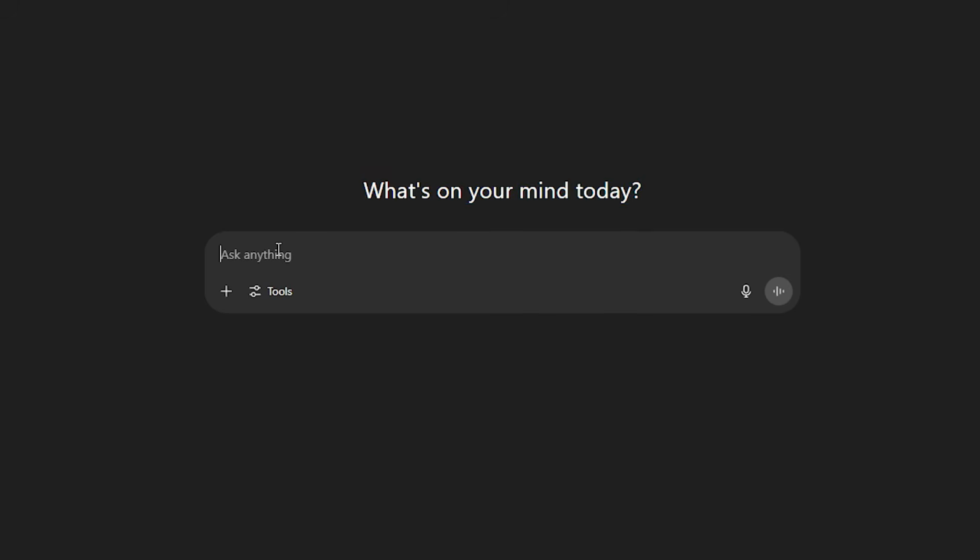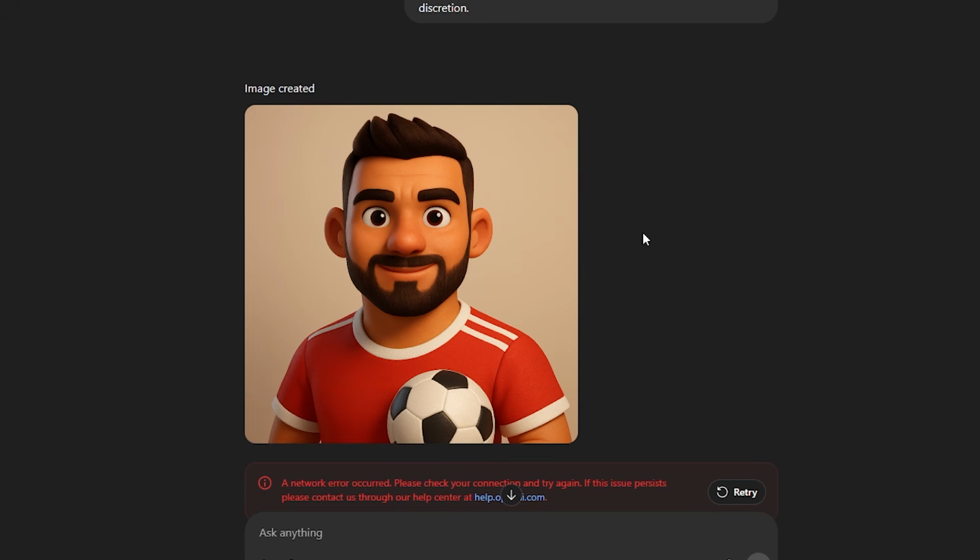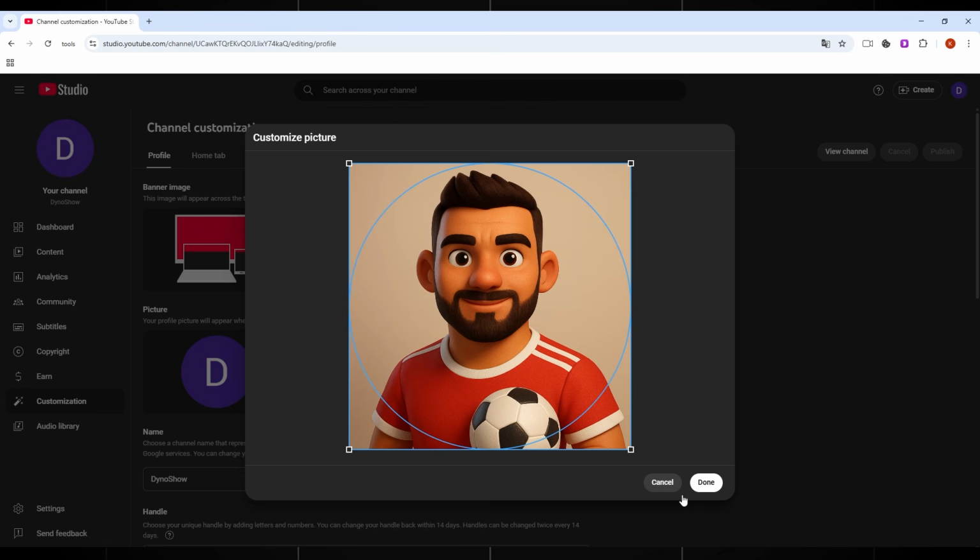Go to ChatGPT and type the following. Generate a 3D avatar of a soccer player for me. Close up, at your discretion. Wait for your avatar to generate. Of course, you can make it differently if you prefer. Do whatever fits your style. Mine turned out great. I'll download it and go back to YouTube.